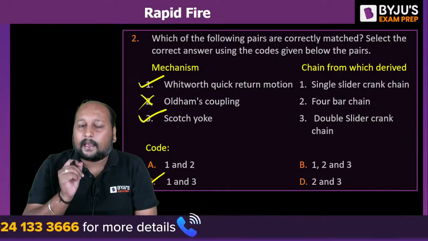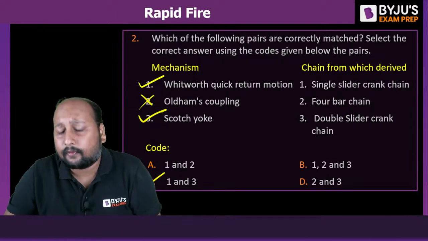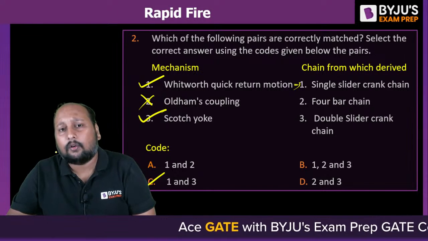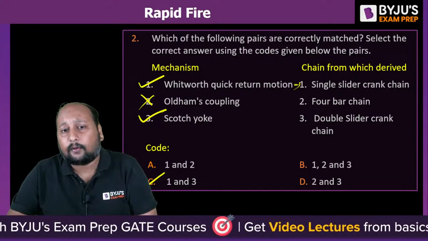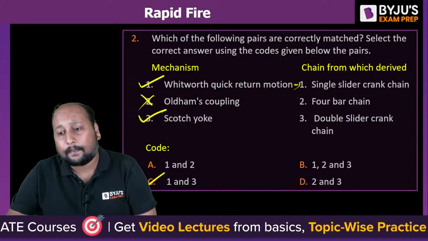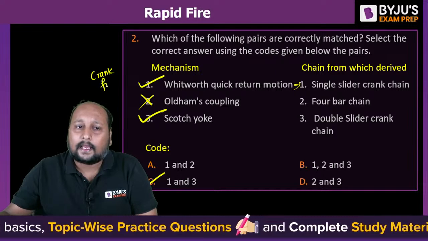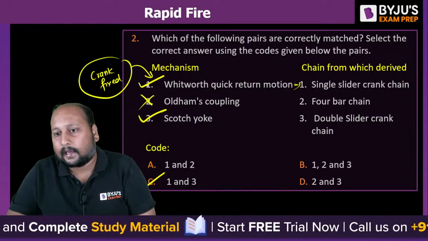So can you tell me how you are getting Whitworth? Which link is being fixed in order to get the Whitworth quick return motion mechanism? This combination is correct, right? But if I ask you which link you need to fix in order to get the Whitworth quick return motion mechanism, we need to fix the crank. The crank is being fixed, then only you are getting the Whitworth quick return motion mechanism, right?